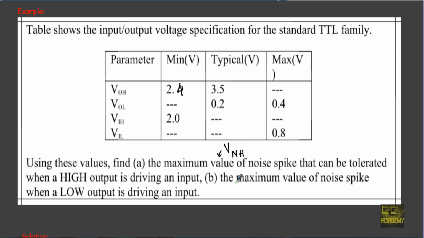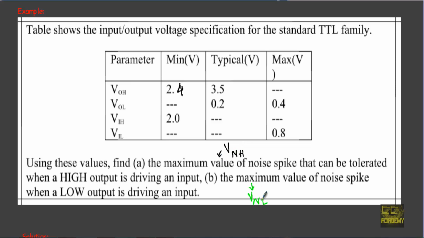And in B, we have to calculate the maximum value of noise spike when low output is driving an input. That means we have to calculate our VNL, low level noise margin.